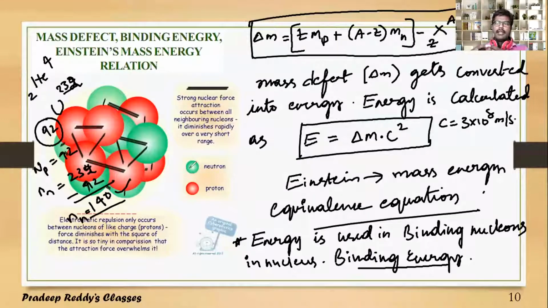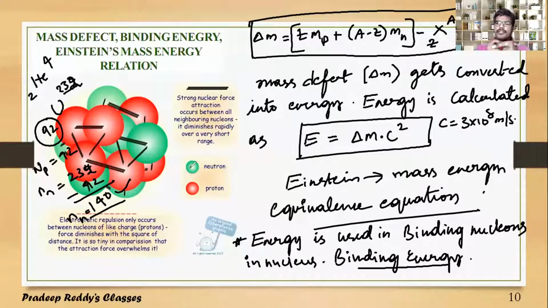It is nearly 140. The nuclear force should compensate the electrostatic force, and not only compensate, it should bind the nucleus to a size of 10 power minus 15 range. Therefore, a much greater attractive force magnitude is required. Then where does the nucleus get this energy? The nucleus will gain this energy from the mass defect.